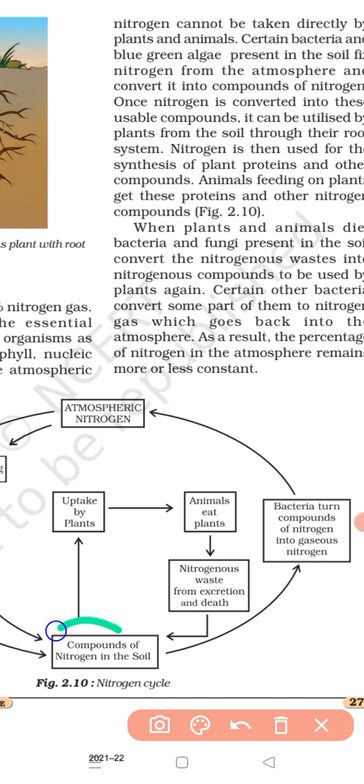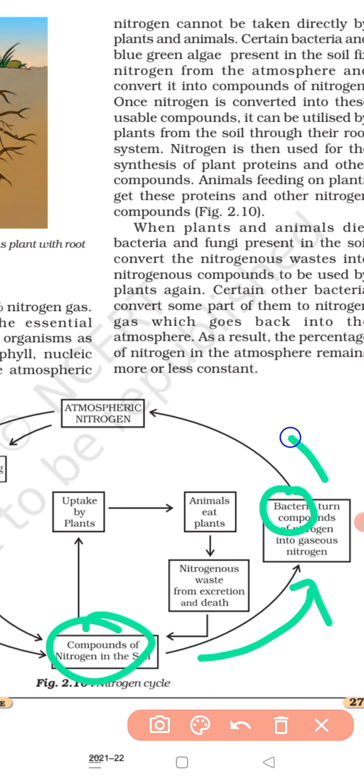Compounds of nitrogen. Those compounds of nitrogen will be converted into what? Nitrogen gas. It will be converted into nitrogen gas by certain bacteria again, and then it will be sent to the atmosphere.